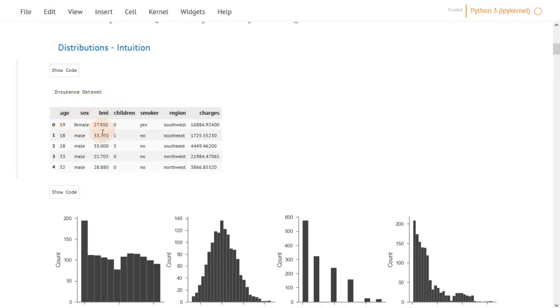For example, in this case, we can consider BMI as continuous, because it takes a range of possible values, while children has fixed countable values. Similarly, we can consider age to be continuous, but you can argue that it takes fixed countable values like 19, 18. But this is actually not the case because it can be expressed in years and months.